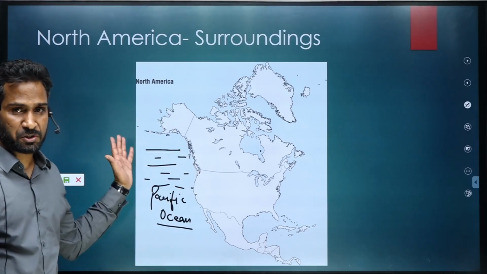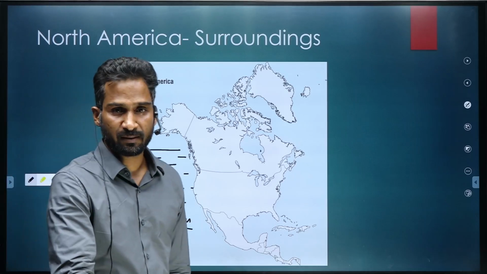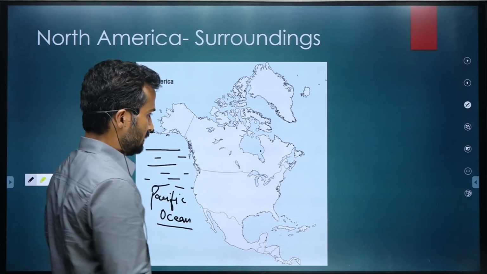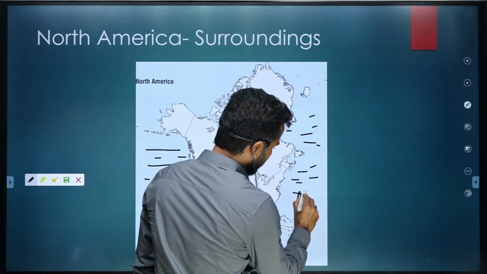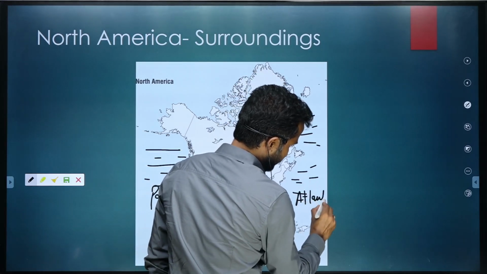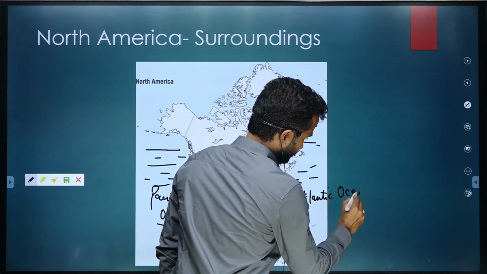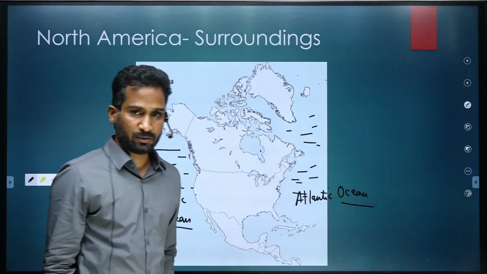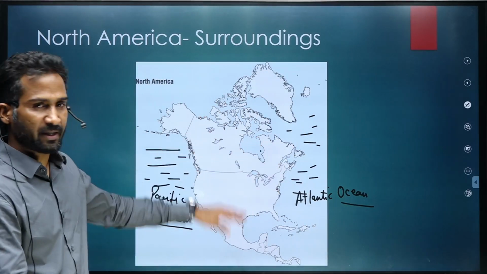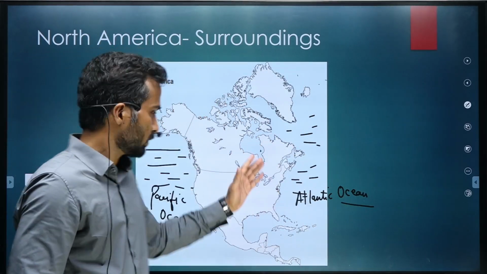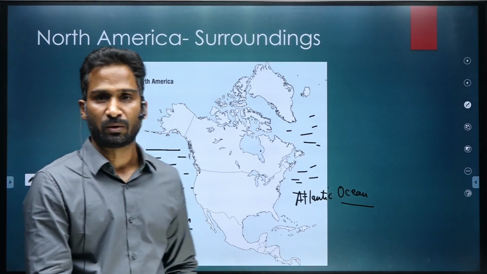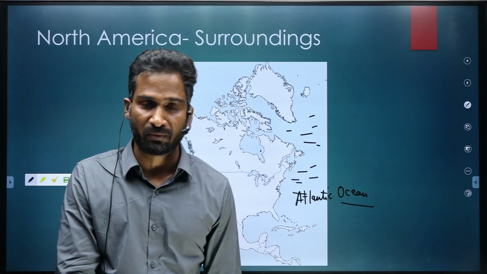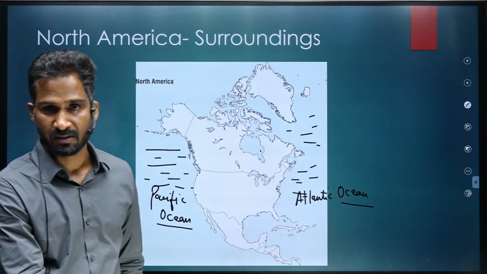On the west of the continent, the ocean is the Pacific Ocean. On the east of the continent, it is the Atlantic Ocean. The Pacific Ocean is the largest ocean of the world, and the second largest is the Atlantic Ocean.